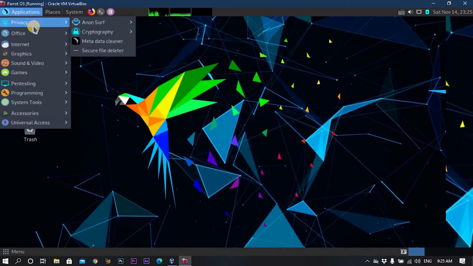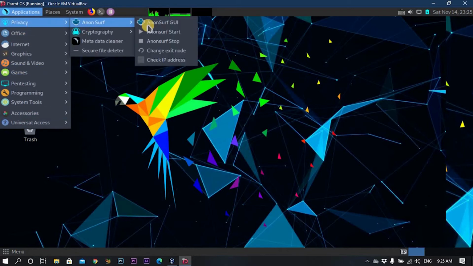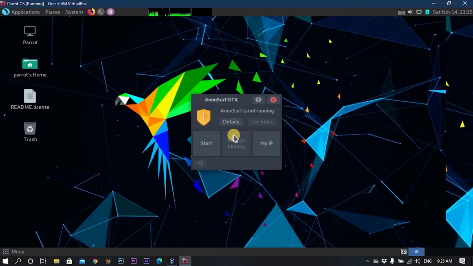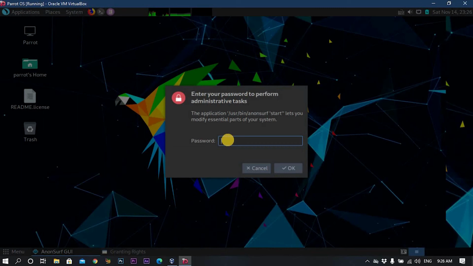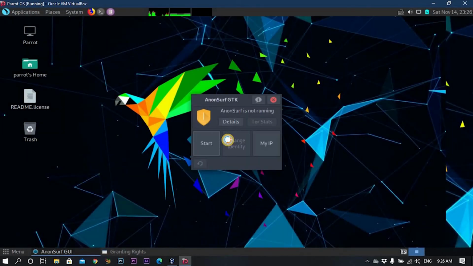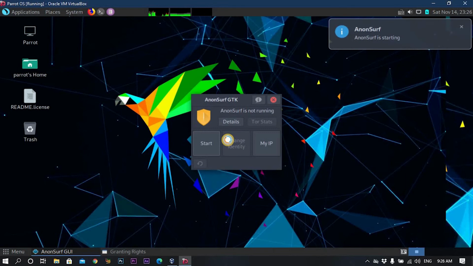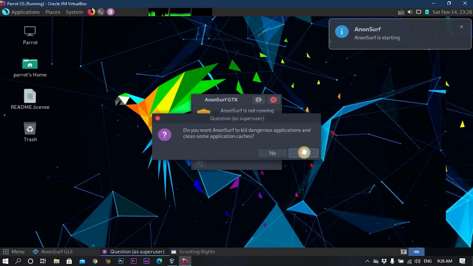Now let's talk about the first one, which is Anon Surf. You just click on it. So Anon Surf is a tool that's used for surfing online anonymously. With just one click, you can change your IP address. You can know your IP address. So let's try it. Now, if you click on Start and enter your password, which is root in our case, click on Yes.